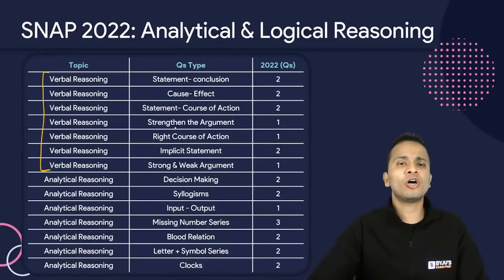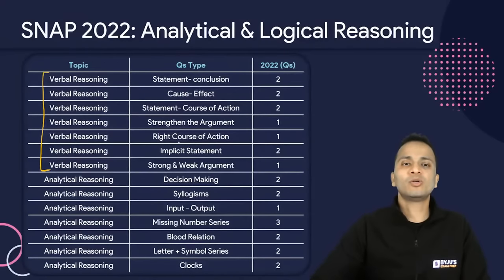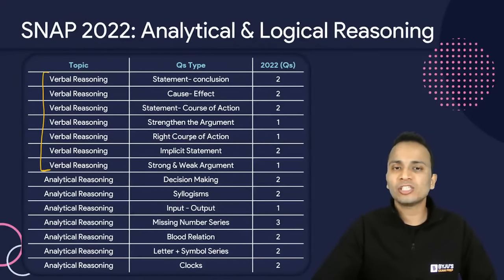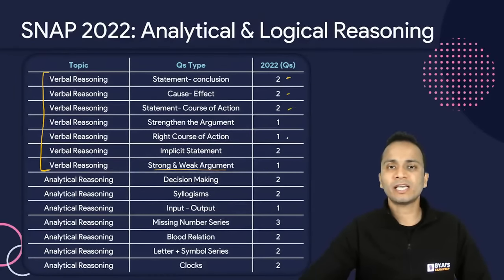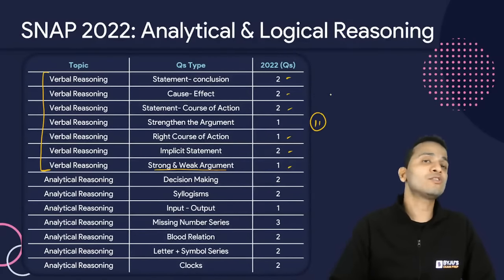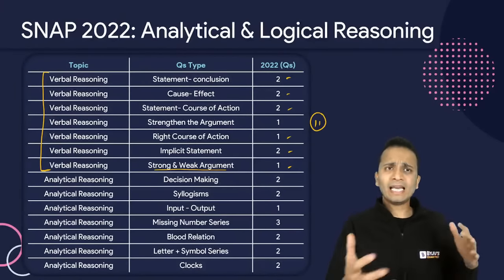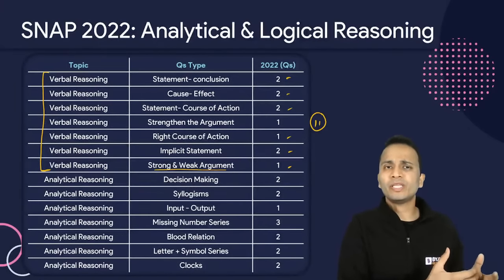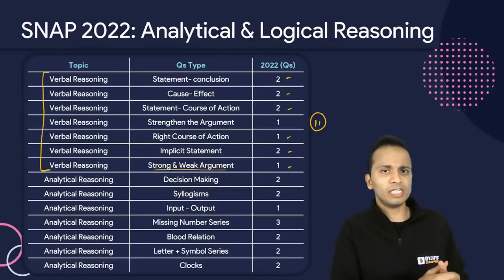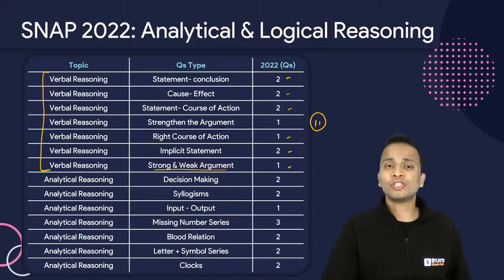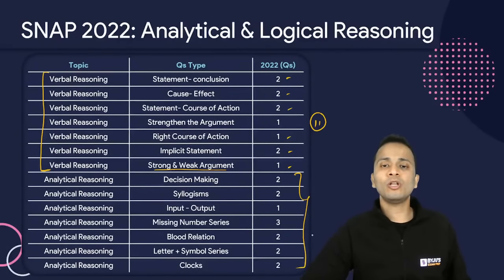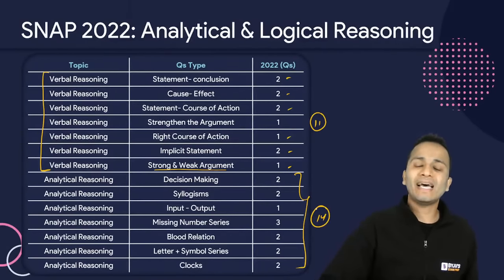There was 1 question on strengthening the argument. There was 1 question on right course of action. There were 2 questions on implicit statements, and there was 1 question on strong and weak argument. All right. So in total 2, 4, 6, 8, 10 and 11. So this time there were 11 questions asked from verbal reasoning. Unlike the previous year, unlike 2021, there were fewer questions in verbal reasoning, but this year there were 11 questions from verbal reasoning and a total of 14 questions from analytical reasoning.